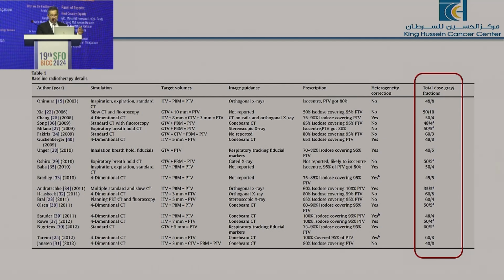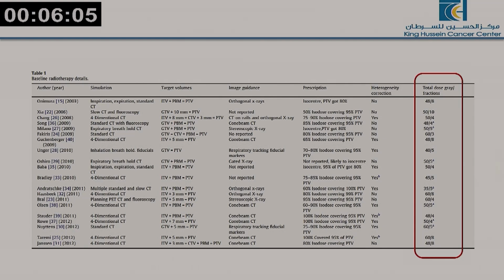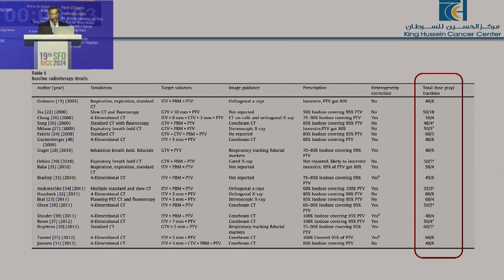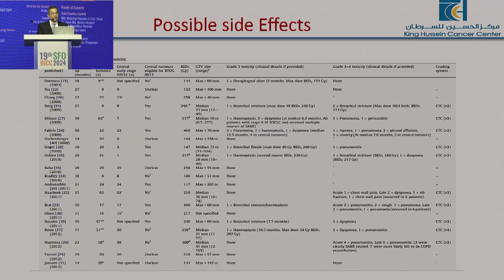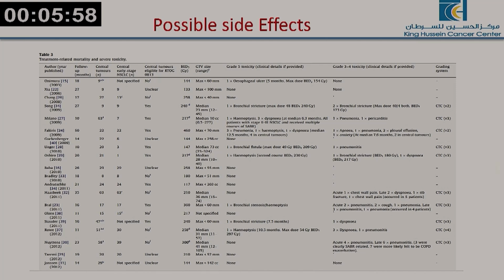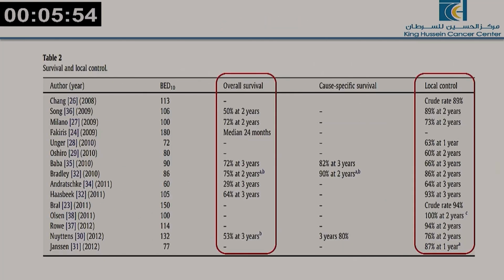You can see some of these 20 trials in the central area, where different doses have been used, like 60 in 8, 50 in 5, or 48 in 4. These are some of the possible side effects published in these articles, with good overall survival and local control.